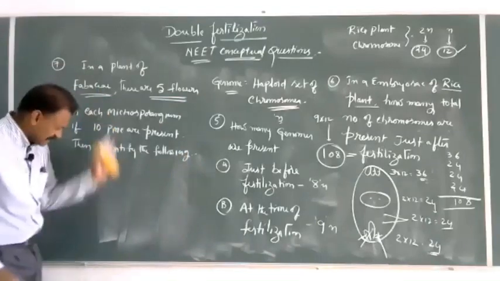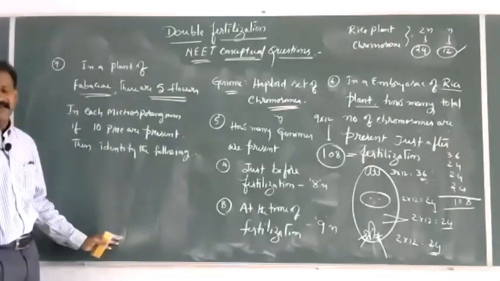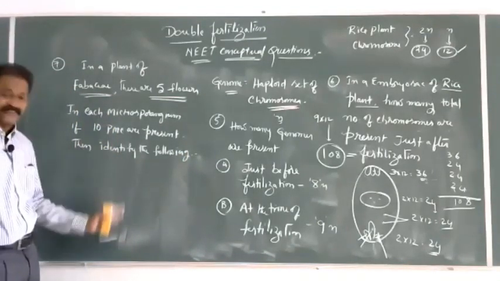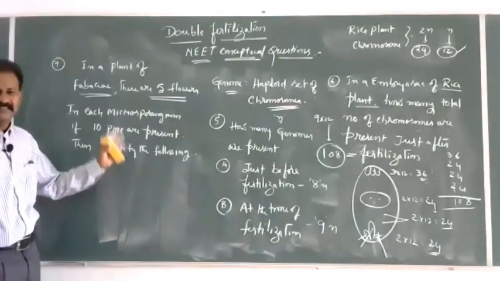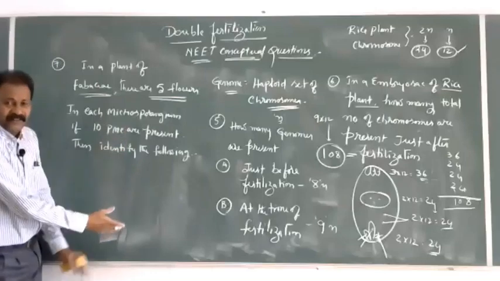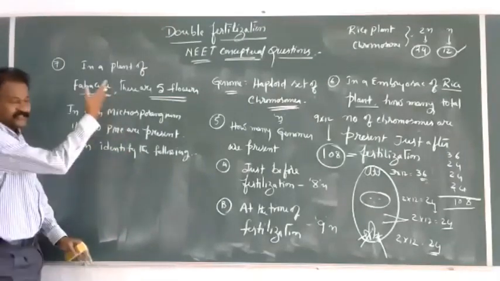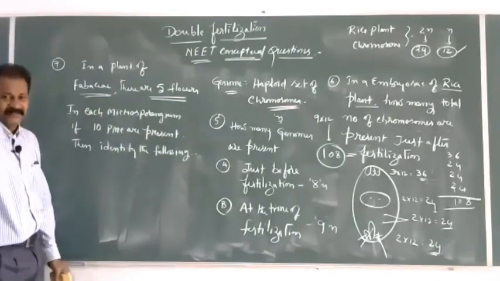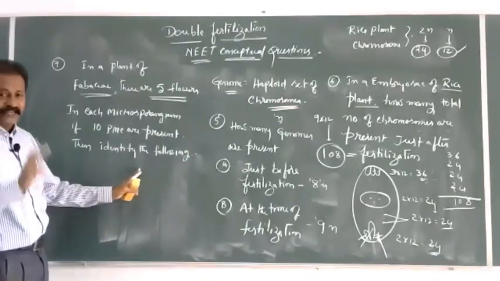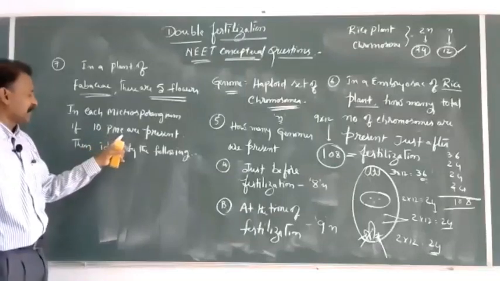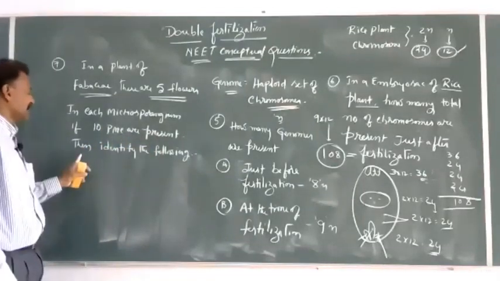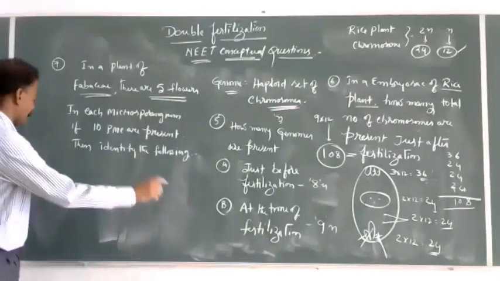They can ask various forms: number of gametes, number of pollen grains, number of this, number of that, mitotic divisions, meiotic divisions, number of seeds. So it is a complex of questions. They can ask various sub-options. But I wish to give you only two options. In each microsporangium, if 10 pollen mother cells are present, then identify the following.